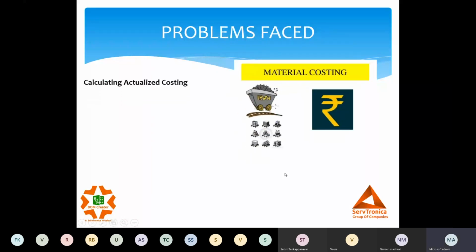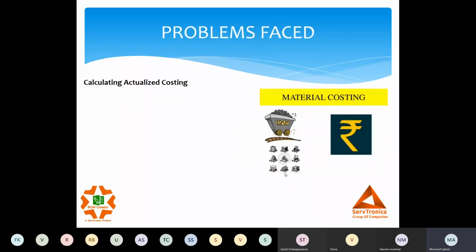Next is the actualized costing. We need to understand, if you receive an order, what is the cost I need to spend for getting this material manufactured or this project executed. So actualized project costing, we're talking.